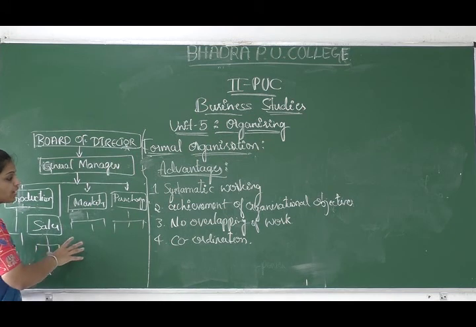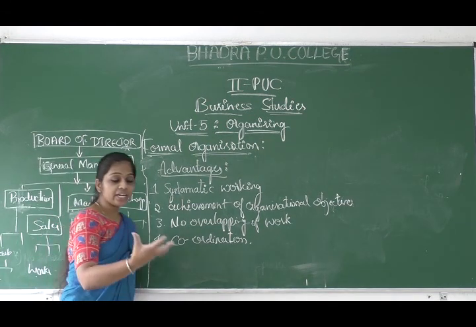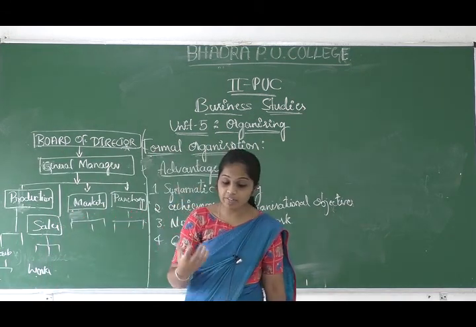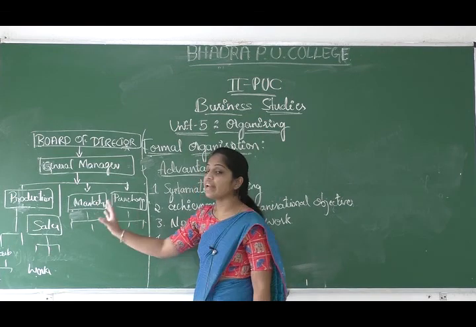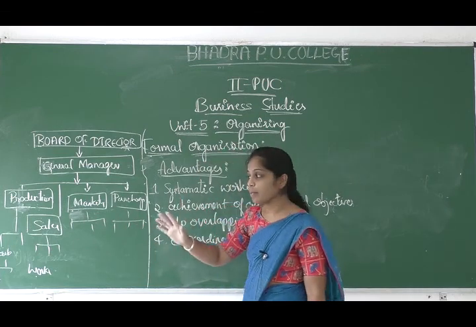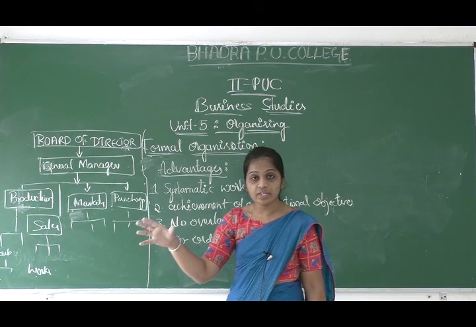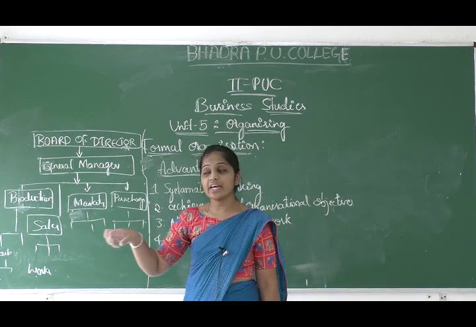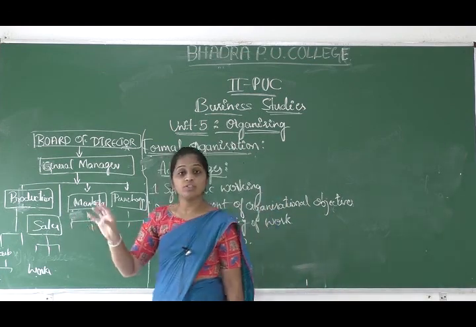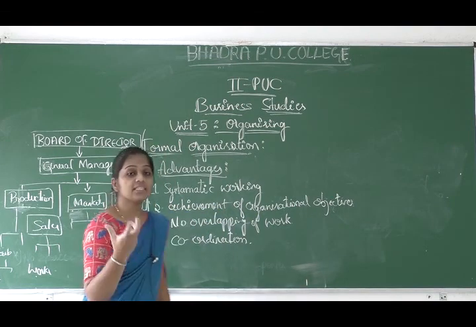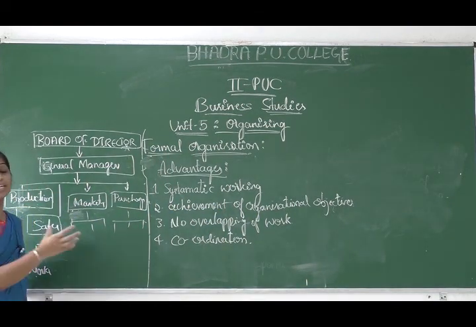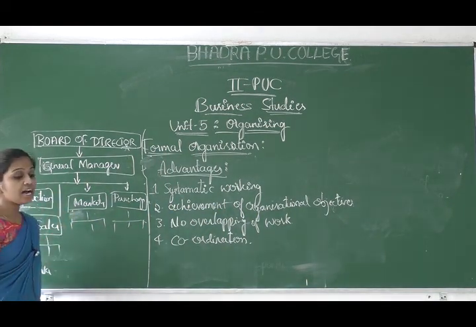So likewise there is dependency in the various departments. In all departments there is dependency. So through this we can easily make coordination. So what happens is, we can easily make coordination between the departments.